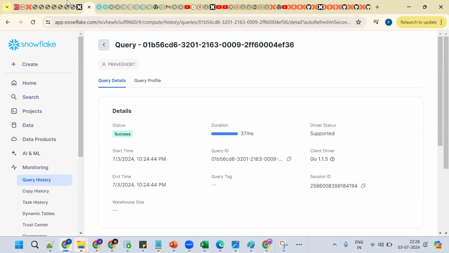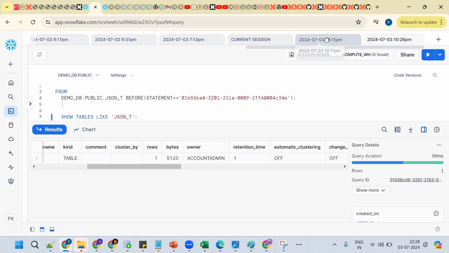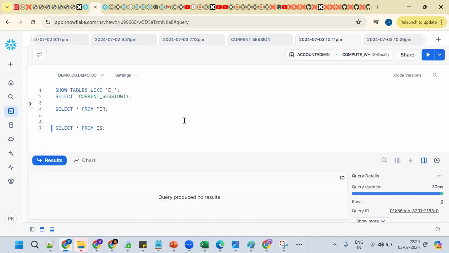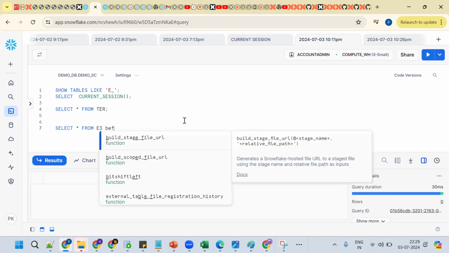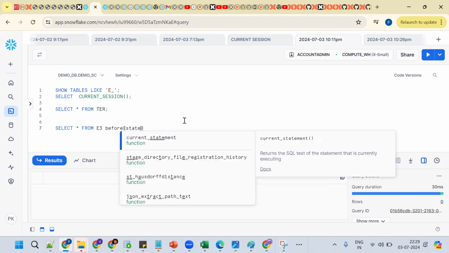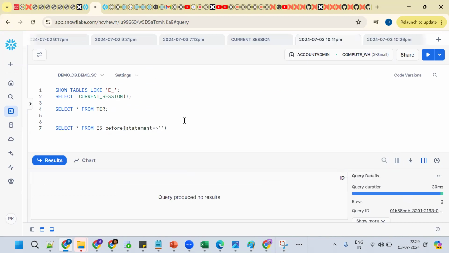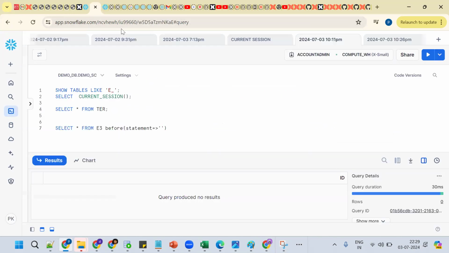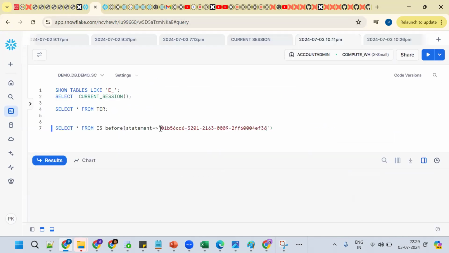Select star from. Go back here. Now before statement, take the query ID. What's the query ID? Copy the query ID and paste here.